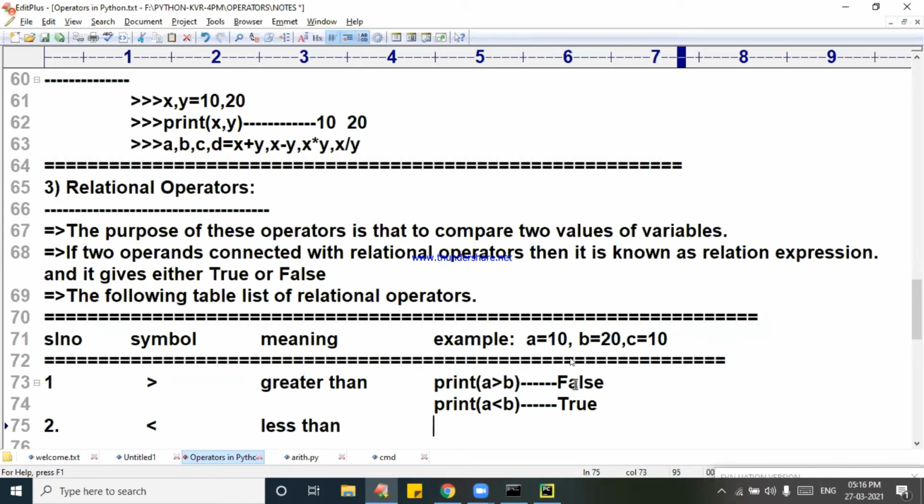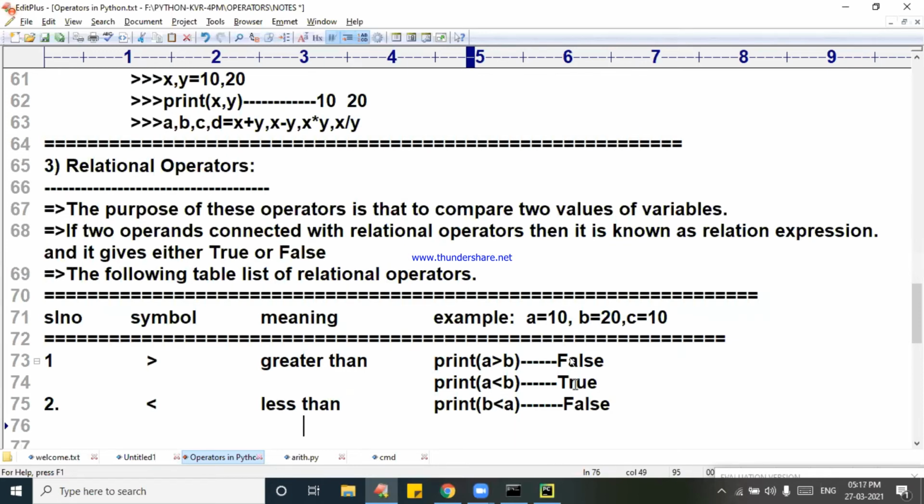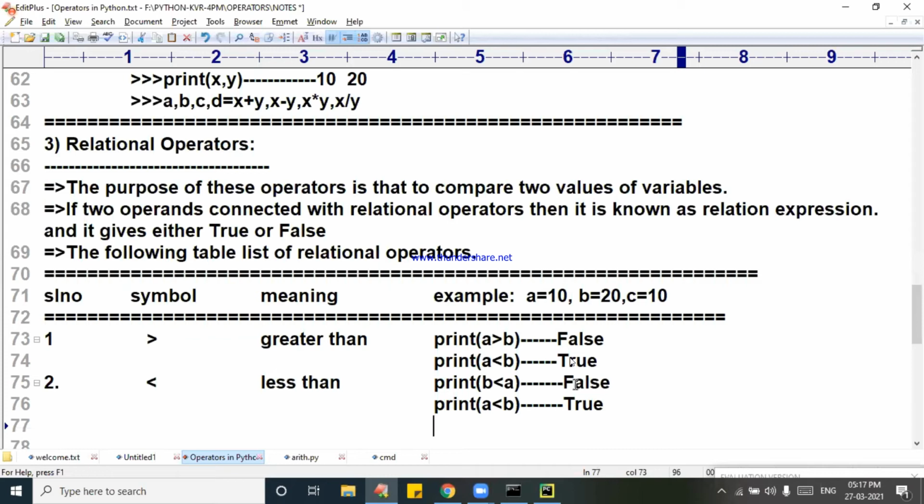Now again an example. Print of B less than A. What is this called? B value is 20. 20 less than 20. What is that? False. Next, another example, a true example I will give you. Print A less than B. What is the answer? True. And even if you take a lot of students, they are unable to decide what is true and false. That is also a big story because I have seen so many people. Of course, they need a lot of time to decide.